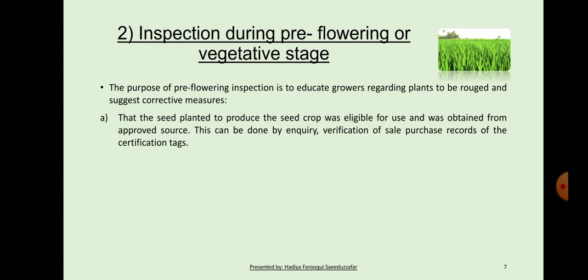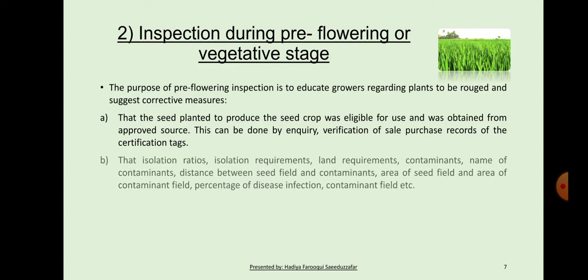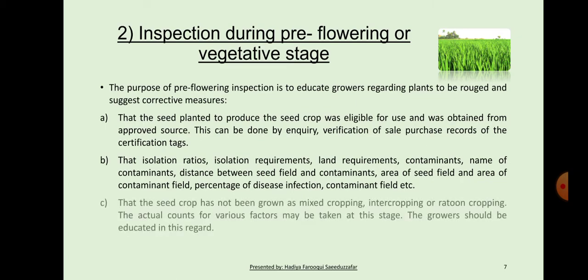This can be done by inquiry, verification of sale purchase record and the certification tags. It also checks isolation requirement, land requirement, contaminant, name of the contaminant, distance between seed field and contaminant, area of seed field and area of contaminant field, percentage of disease infection, etc.